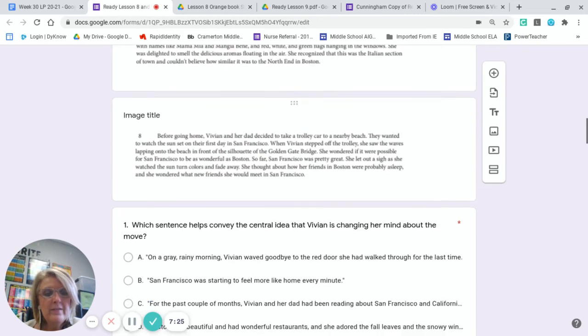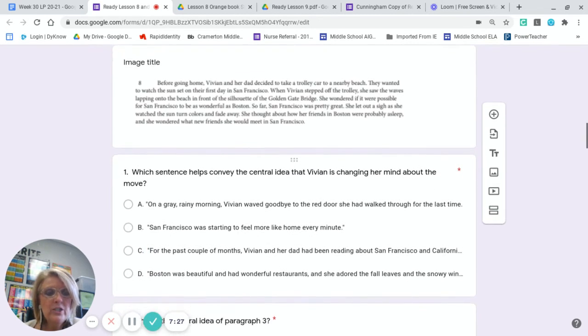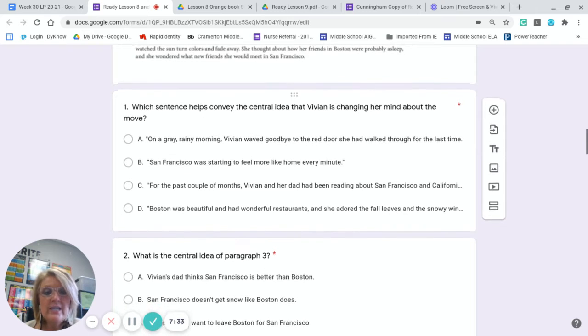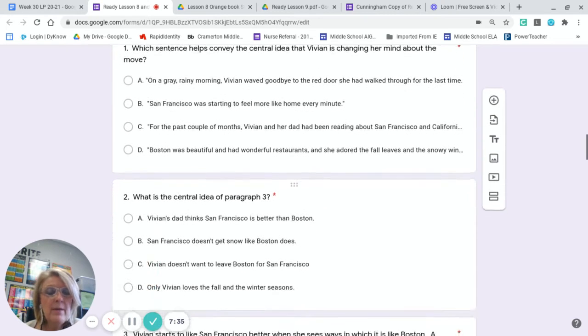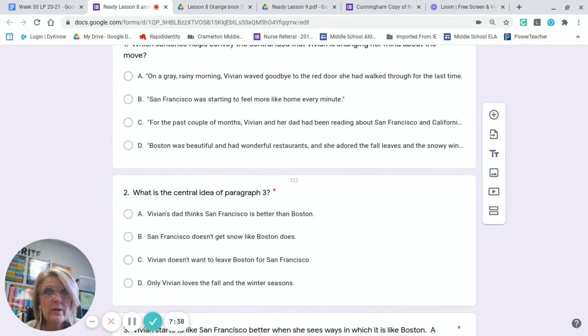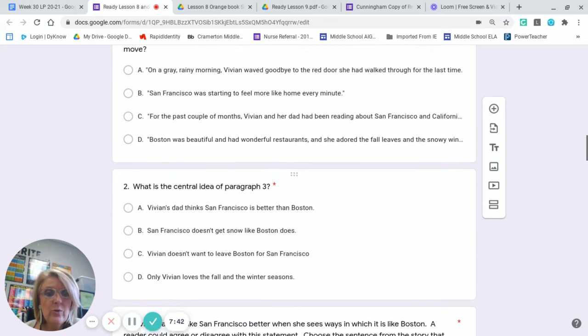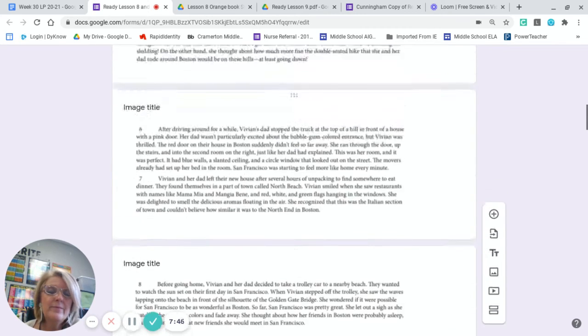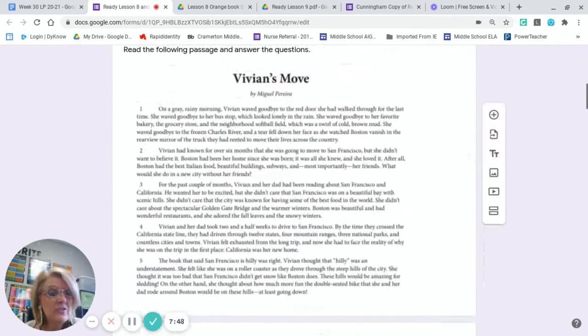As you read about Vivian's move, you're going to think on central idea. Think through what kind of person she is and what she's experiencing, and maybe how she changes throughout the story, and what kind of lesson she learns, or what you can learn from her experience based on the things that take place in the story.